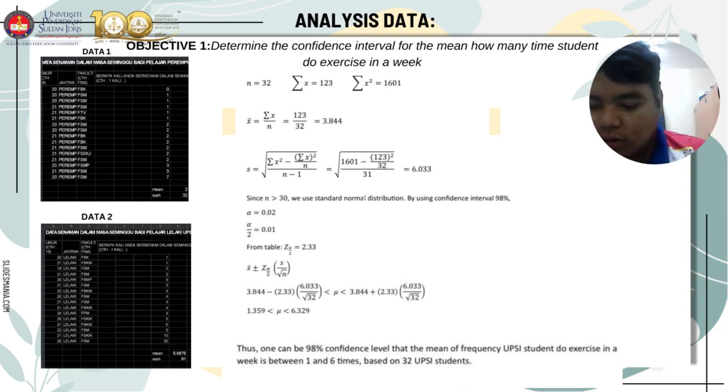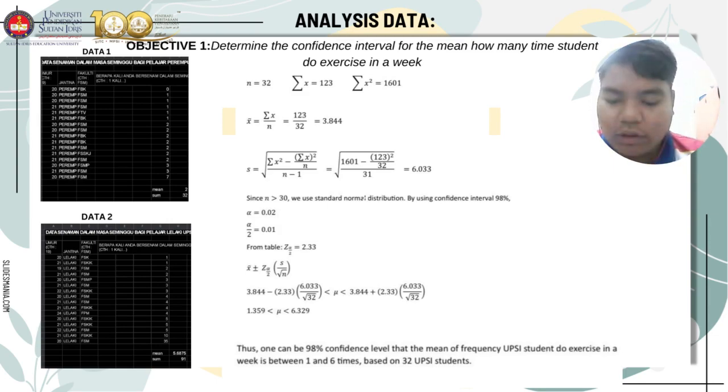So jawapan dia 1.359 less than mu less than 6.329. So conclusion dia, thus one can be 98% confidence level that the mean of how many times student do exercise in a week is between 1.359 and 6.329.